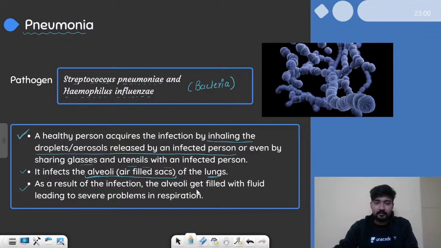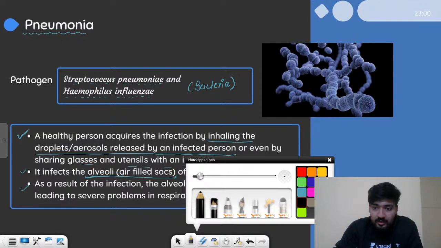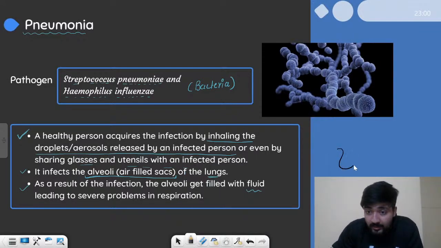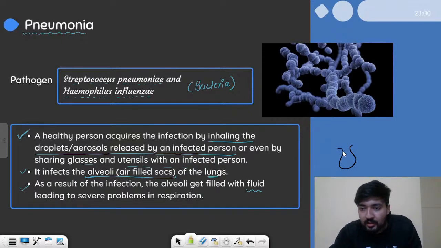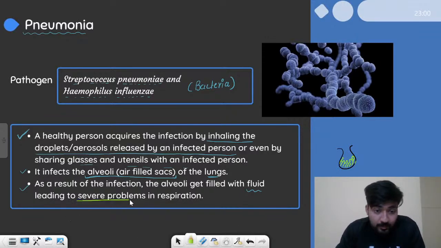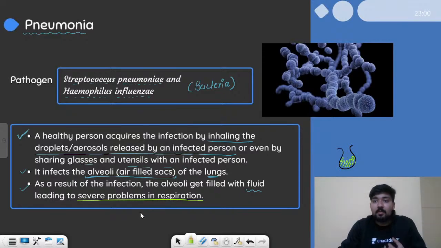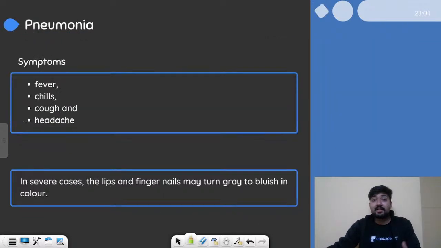Now, as a result of the infection, the alveoli get filled with fluid. Remember that it is not water. Basically, there is a lot of bacteria inside it. To fight all that bacteria, a lot of fluid from the immune system enters it, and it reduces the surface area of the alveoli, which will cause problems in respiration. As you can see, it will lead to severe problems in respiration, and that is how the harmful effects of pneumonia are seen. So this is the whole overview, and now let us see what the symptoms are.